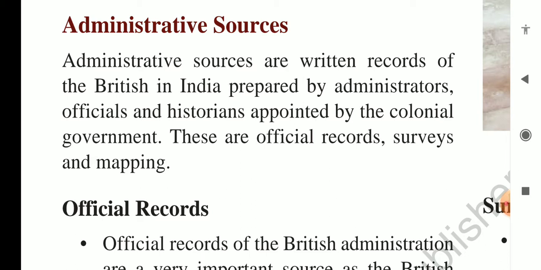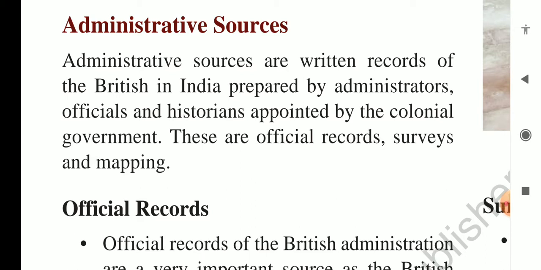Administrators, officials, and historians appointed by the colonial government, that means the British government, which was colonizing India. These are official records, surveys, and mapping.